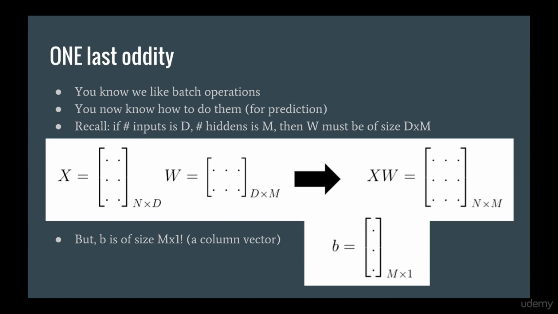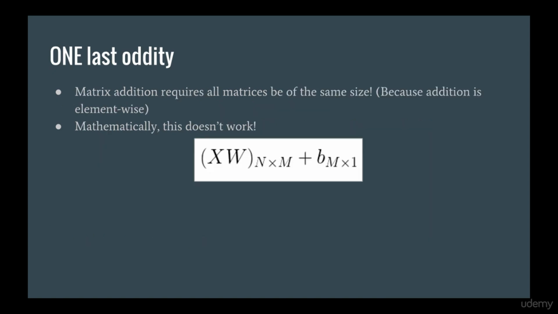Now what happens after we multiply X and W together? Well, first let's recall why this is a valid matrix multiplication. It's because the inner dimension, which is D, matches on both sides. The result of multiplying X and W together is an N by M matrix, but b is only a vector of size M. Recall that matrix addition is element-wise. That means when you add two matrices together, they have to be the same size. So doing XW plus b, which we showed earlier, doesn't actually work mathematically.